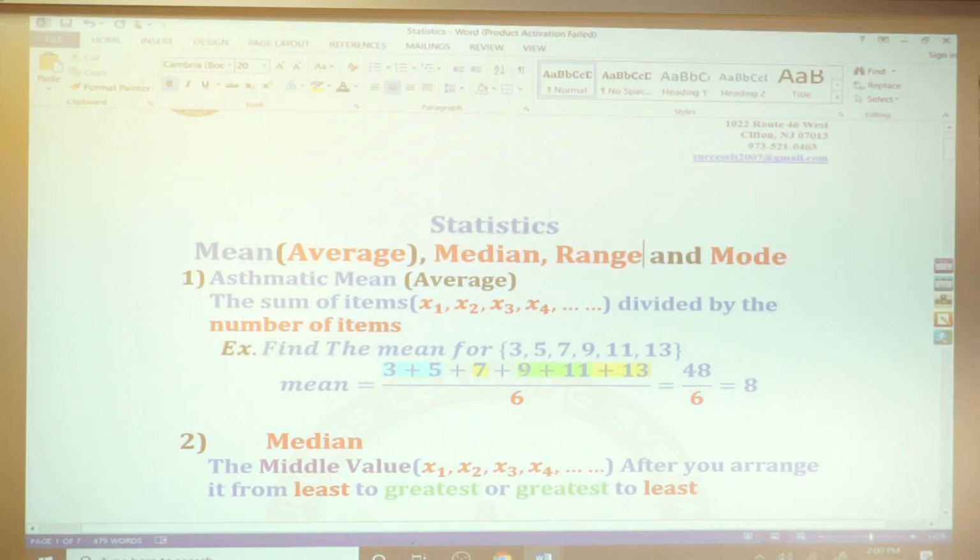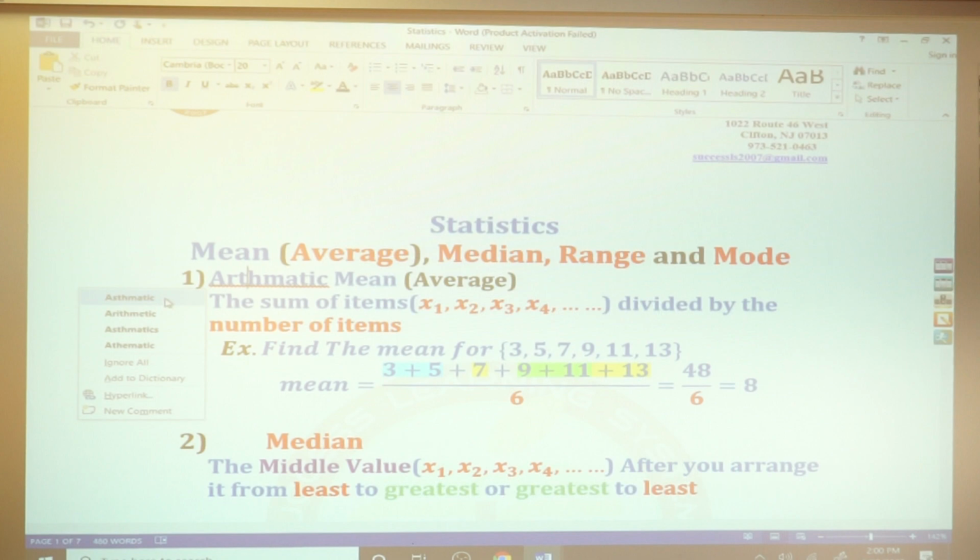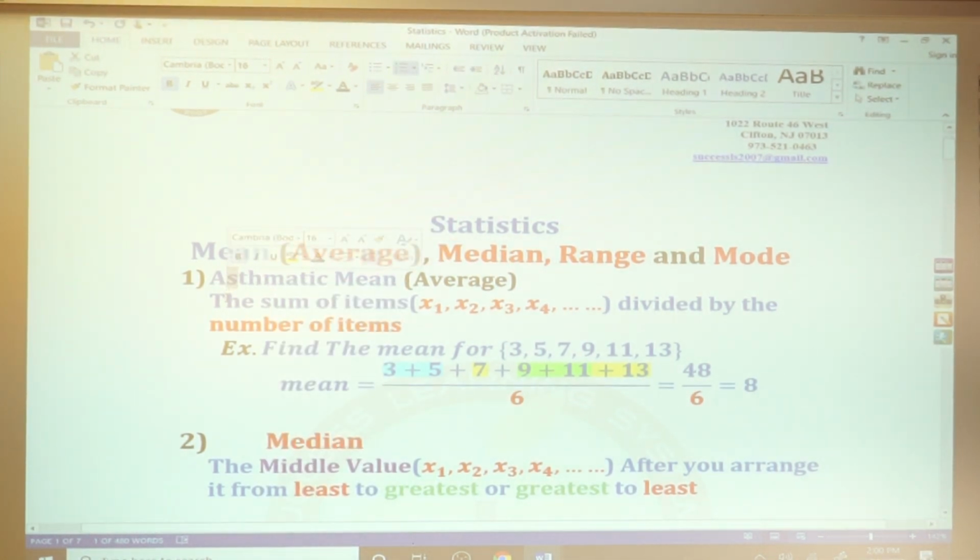Okay. The mean, we call it sometimes arithmetic mean or average, the same. Arithmetic mean, the same as an average. Some of the kids don't know that the mean is the same as an average. How do we find the mean? The sum of all items you have divided by how many numbers you have.